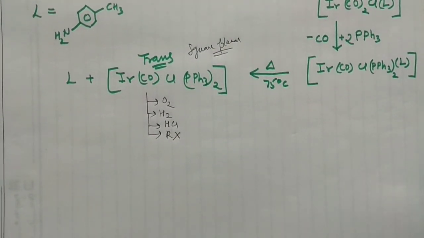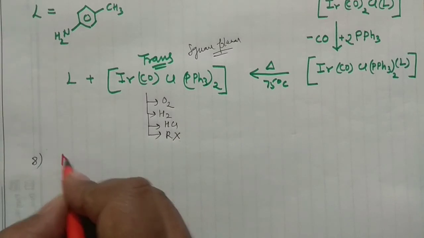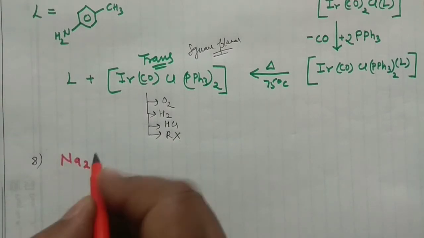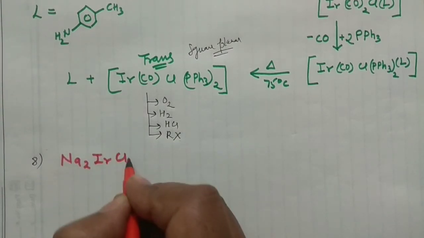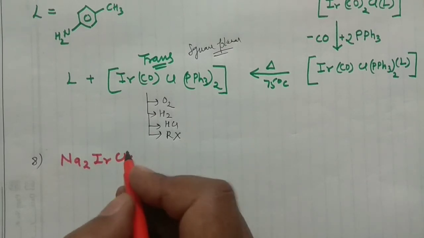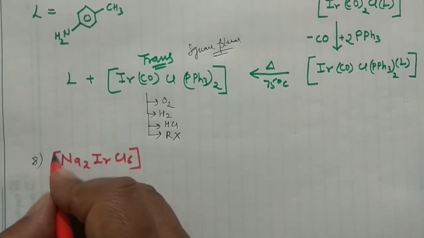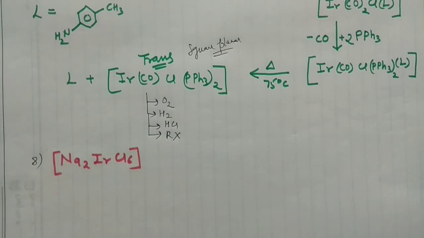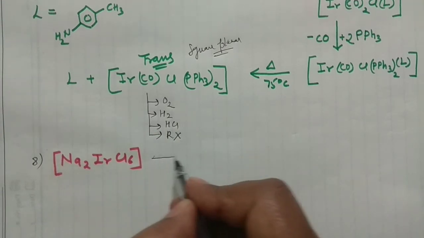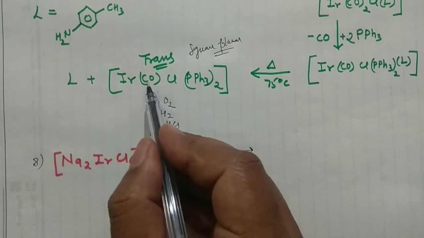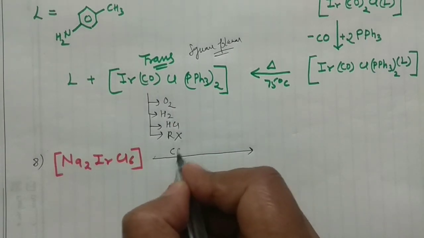Very important, very, very important. Example number 8. Say I am having this sodium salt, Na2IrCl6. Okay, and if I want to prepare Vaska's complex from this, in Vaska's complex I need carbonyl, so you can put carbonyl here.